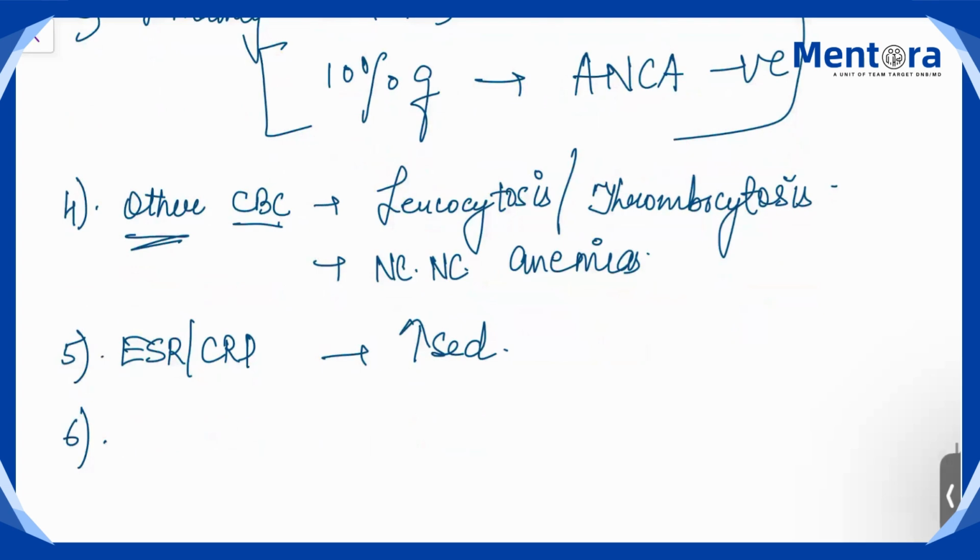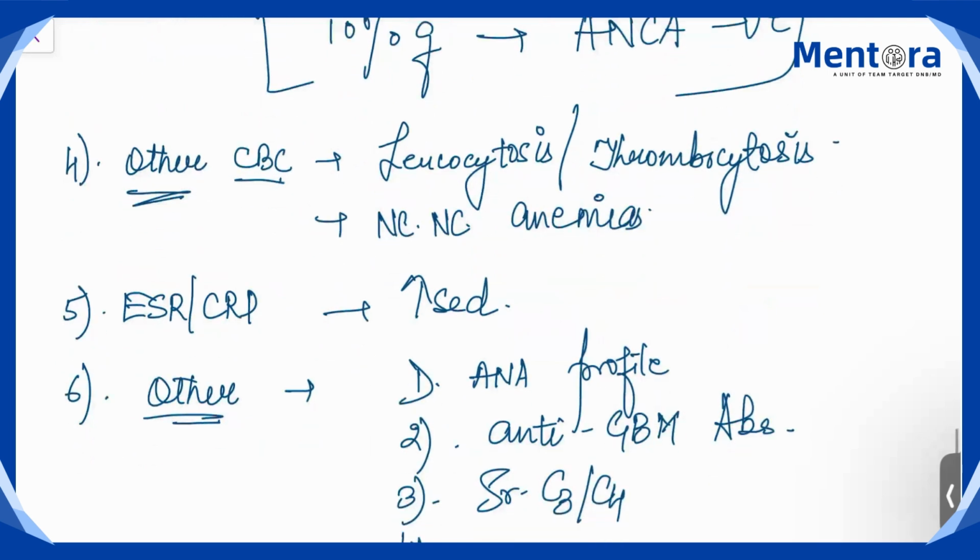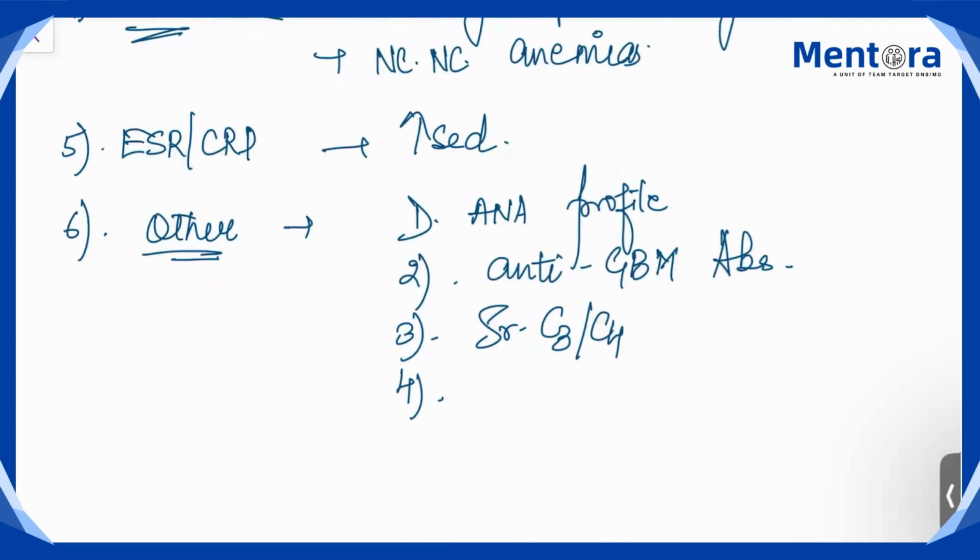Then other than ANCA, some other tests for these connective tissue diseases and all, you have to do your complete ANA profile to look for any other associated connective tissue disorders. Look for anti-GBM antibodies, because anti-GBM can also be associated with Wegener's, Goodpasture's and all. Serum C3, C4 complement levels you have to check. Check the cryoglobulin levels.